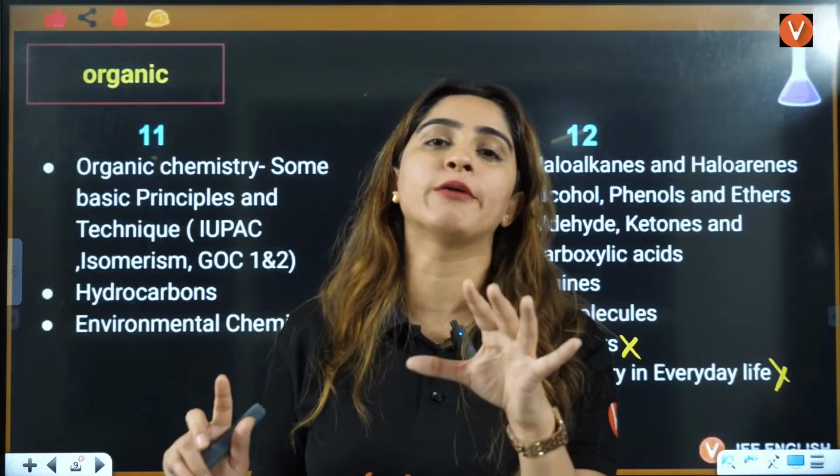They used to think that all these organic compounds that you see in nature, some vital force like God is creating all of these compounds. We can't create these compounds in labs. That's why they named these compounds of carbon as organic compounds. But after that, there was a scientist called Wöhler who made urea in the lab.